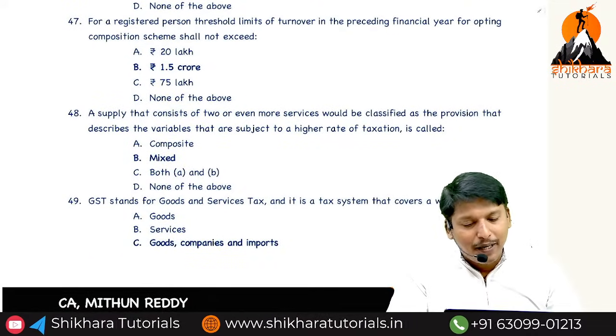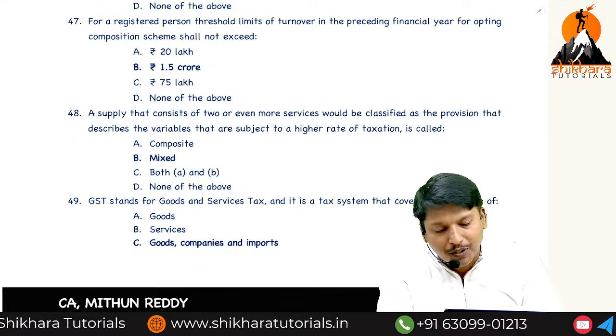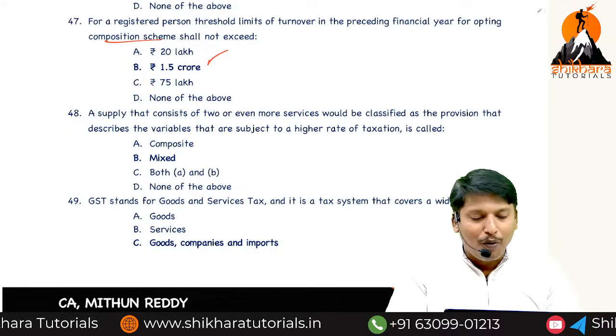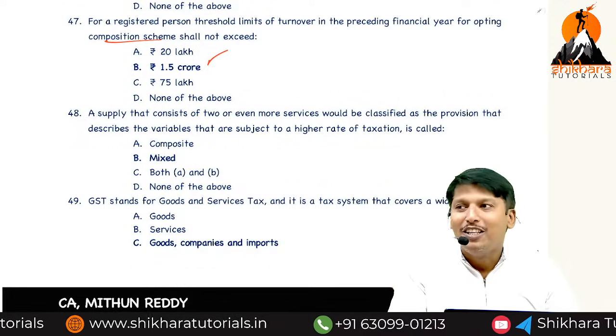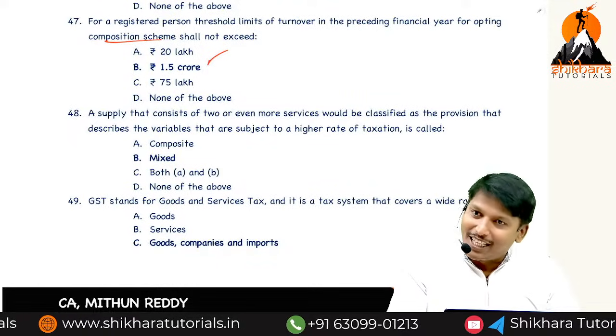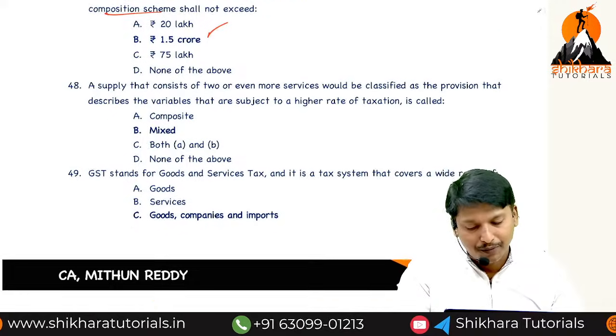For a registered person, the threshold limit of turnover in the preceding financial year for opting for composition scheme shall not exceed 1.5 crores. If nothing is mentioned, normal states. If they mention special, then 75 lakhs, that too other than Jammu Kashmir, Assam, Himachal Pradesh.